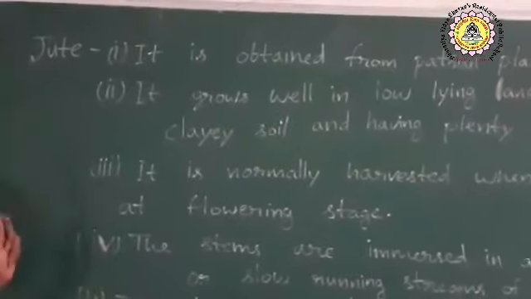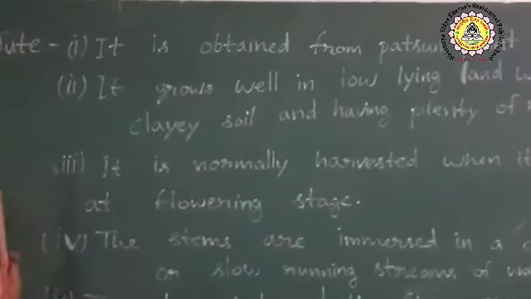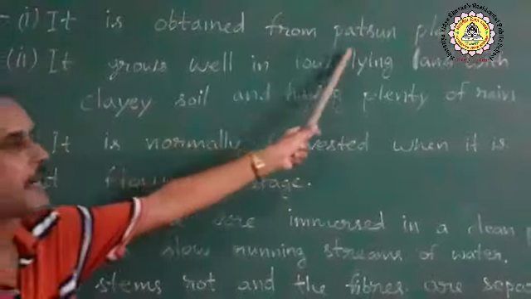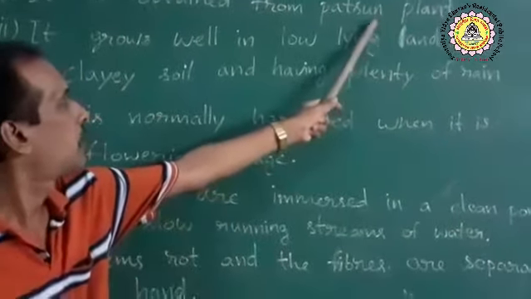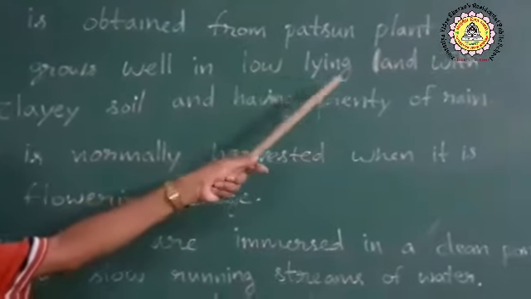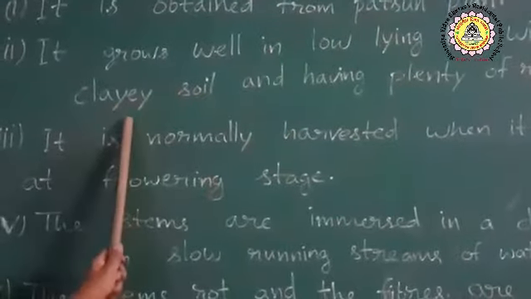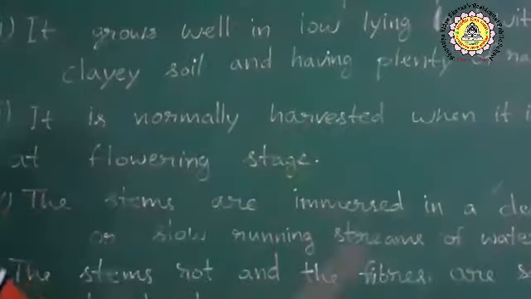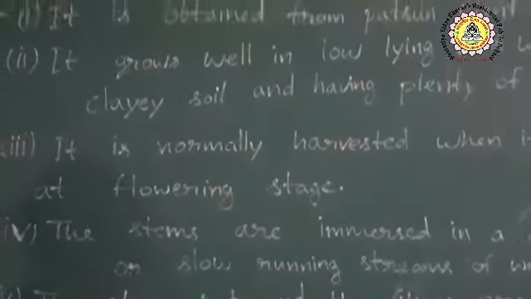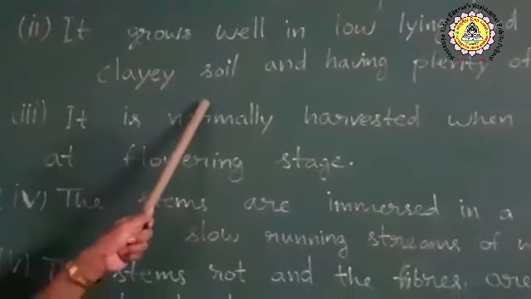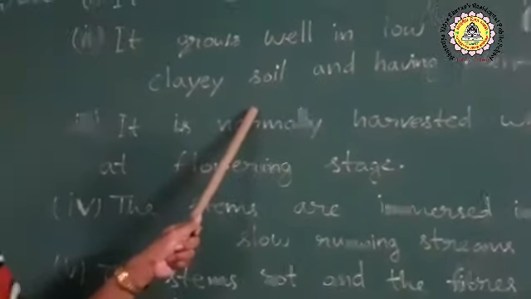Next, we are going to discuss jute, the jute fibers. It is obtained from a plant called the jute plant. It grows well in low-lying land with clay soil and having plenty of rain. In fact, for both the cotton plant and the jute plant, plenty of rain is needed. But here the soil must be clay soil, whereas in the case of the cotton plant, it is black soil.